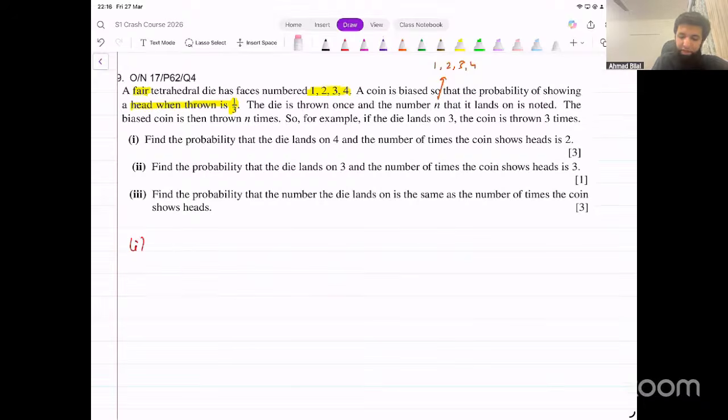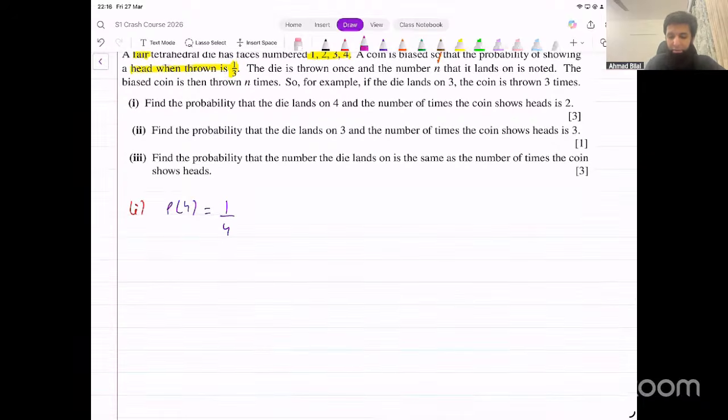Now, probability of the die showing 4 is just 1 over 4. So that's easy to work with, right? Probability of getting a 4, that is 1 over 4. Now, if you get 4, how many times are you going to toss the coin then? 4 times. Out of that 4 times, what's the number of times that the coin shows heads? We have to find the probability for that.